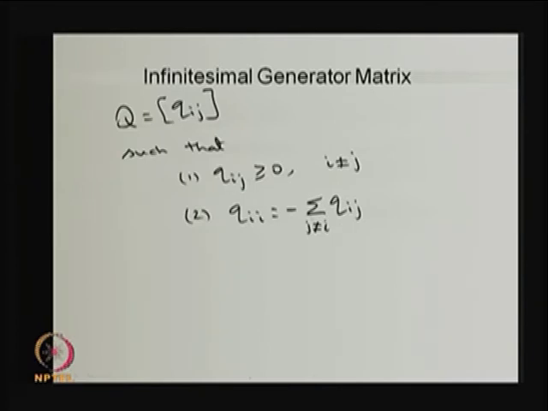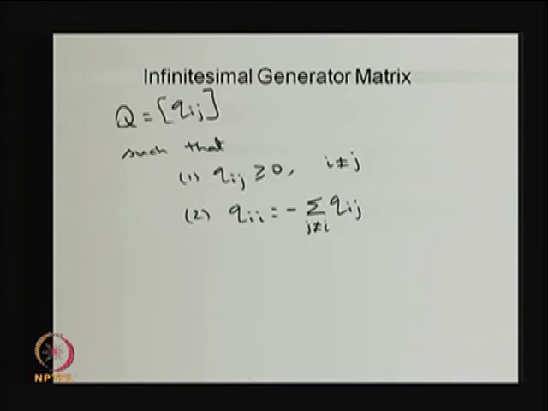The difference between this matrix and the one step transition probability matrix in the DTMC is that the latter is a probability matrix: the entries are probability values from 0 to 1 and the row sum is 1. Here, because the Qij's are obtained by differentiating the Pij's, these are all rates, and these rates are always greater than or equal to 0 other than the diagonal elements, and the diagonal elements are minus the summation of all other row elements.